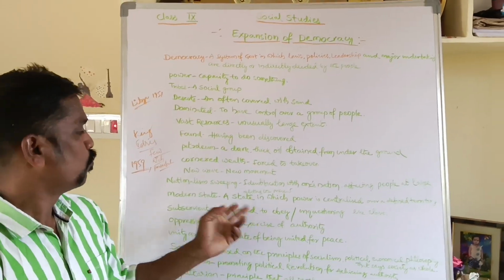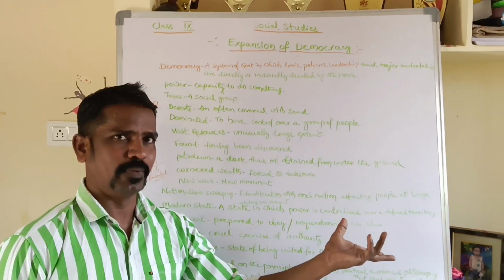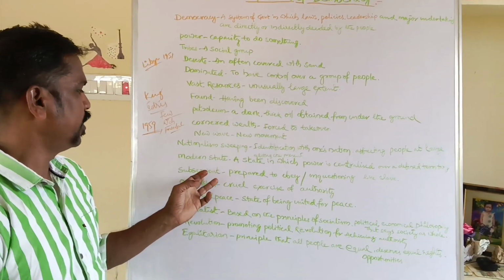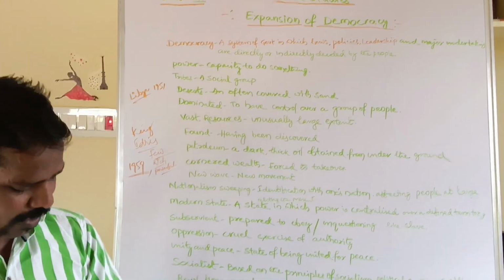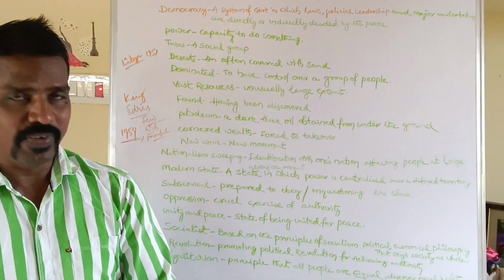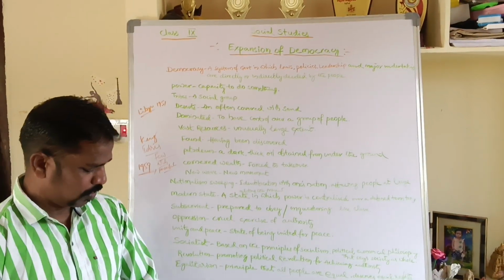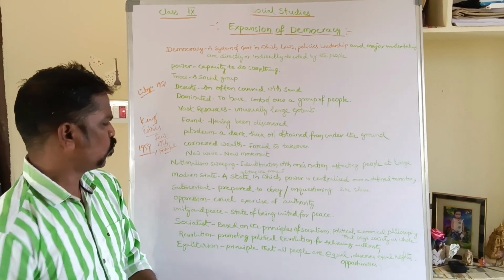Subservient means prepared to obey unquestioningly, just like a slave. They did not want to be subservient to the colonial powers, and they wanted to work for the welfare of the people.